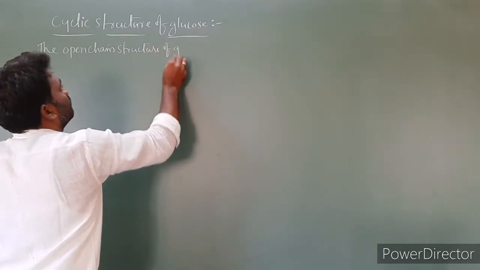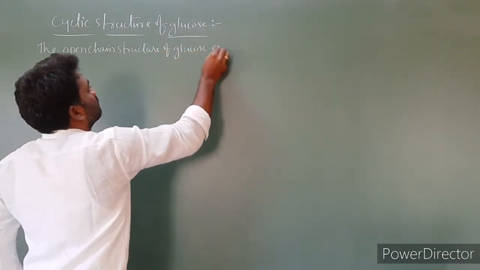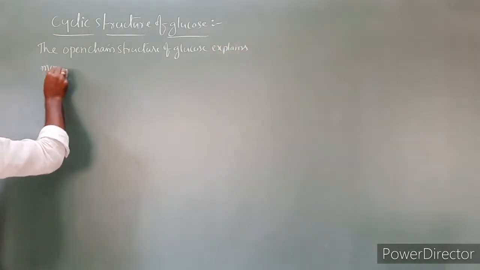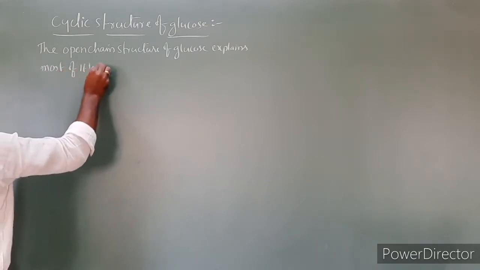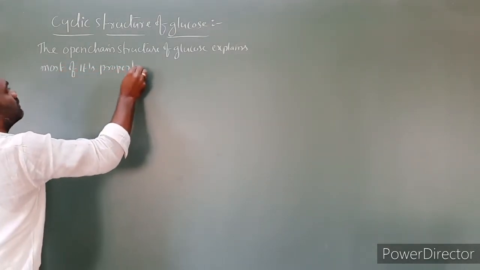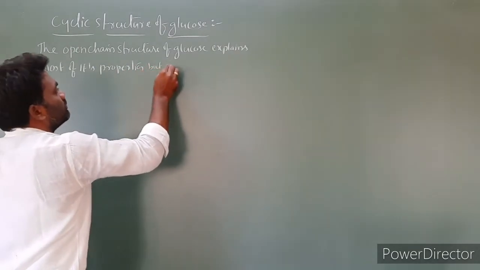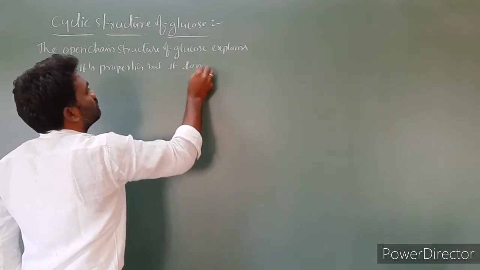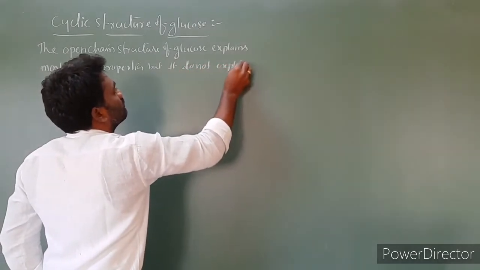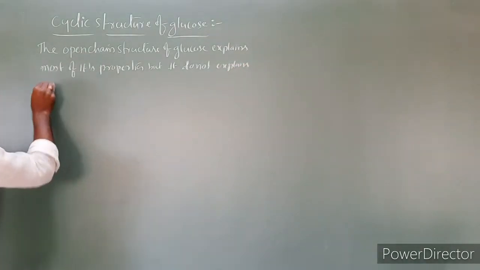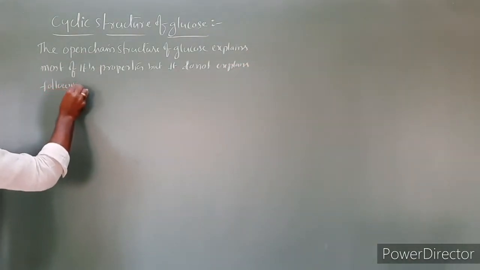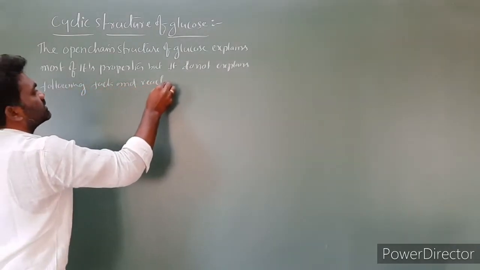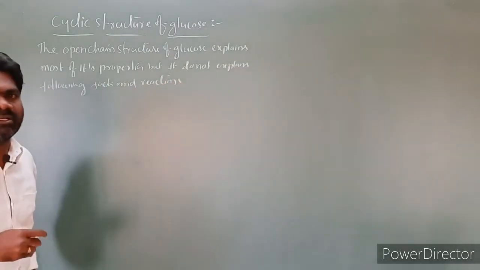The open chain structure of glucose explains most of its properties, but it does not explain the following facts and reactions.